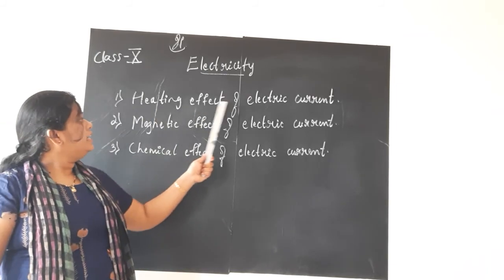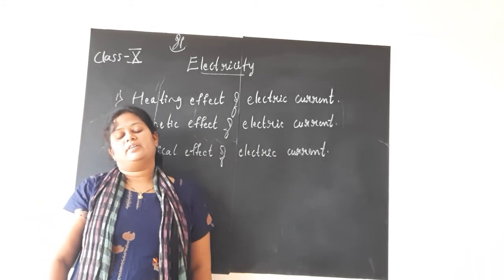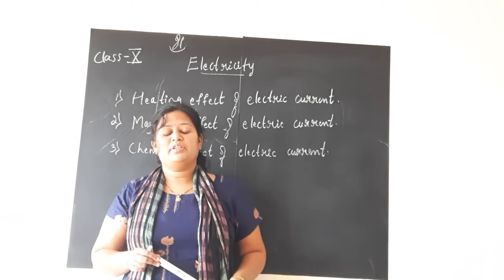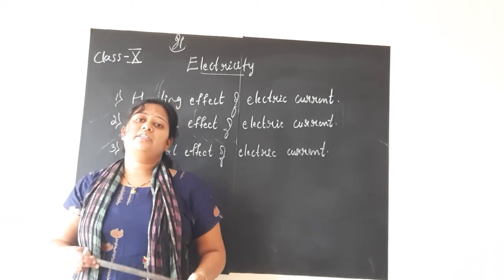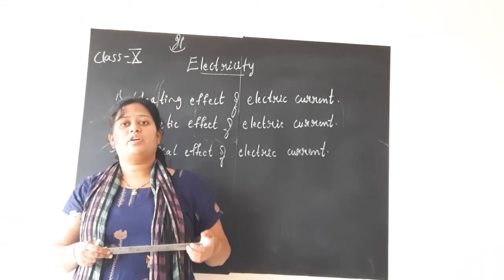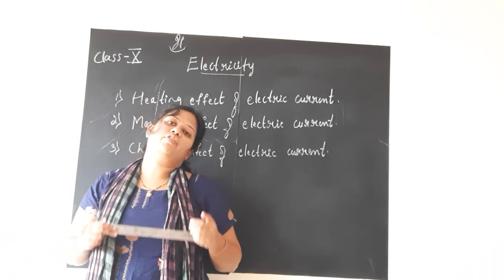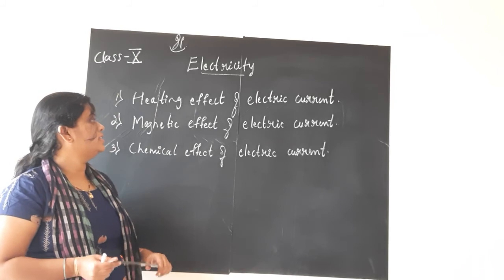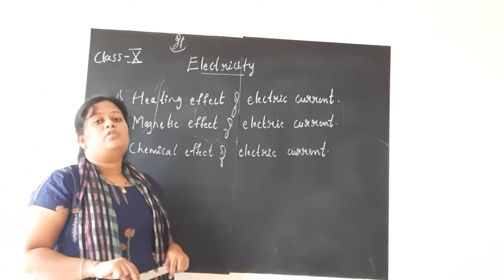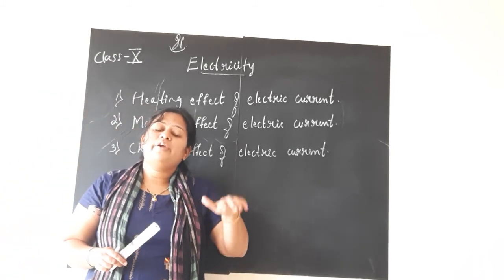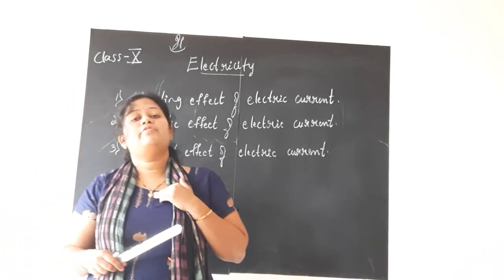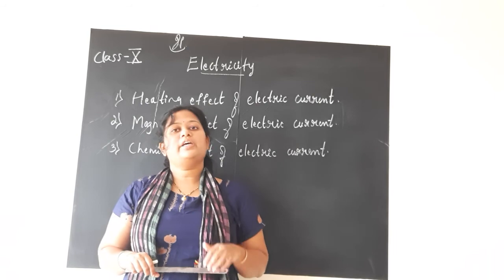First is the heating effect of electric current. What does this heating effect of electric current mean? As I said in the beginning, the various gadgets and appliances we use today require electricity for their working, maybe the refrigerator, phone, whatever it is. So, as we all know, when you switch it on, the current flows through those appliances. Where does it come from?